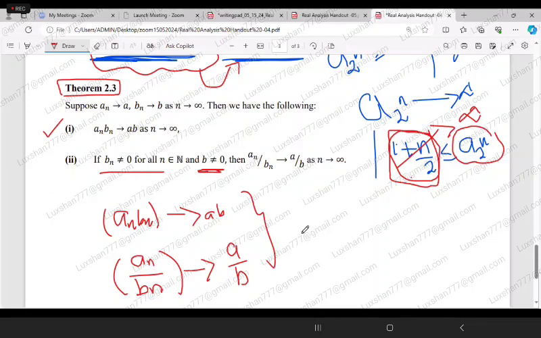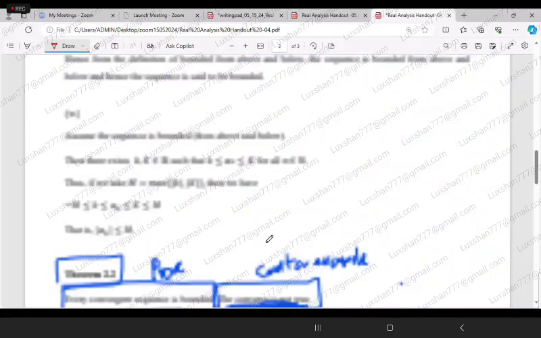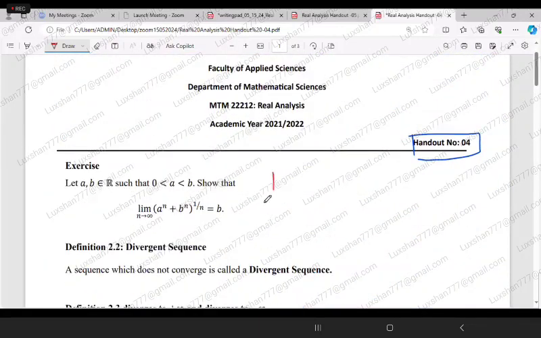Sometimes this is useful when you have to find the limit points of some complicated sequences. If you know the limit points of An and Bn, then you can easily find the multiplication of those two, or similarly the division of those two. So that's the end of this handout number 4, and hopefully you would have done this question.